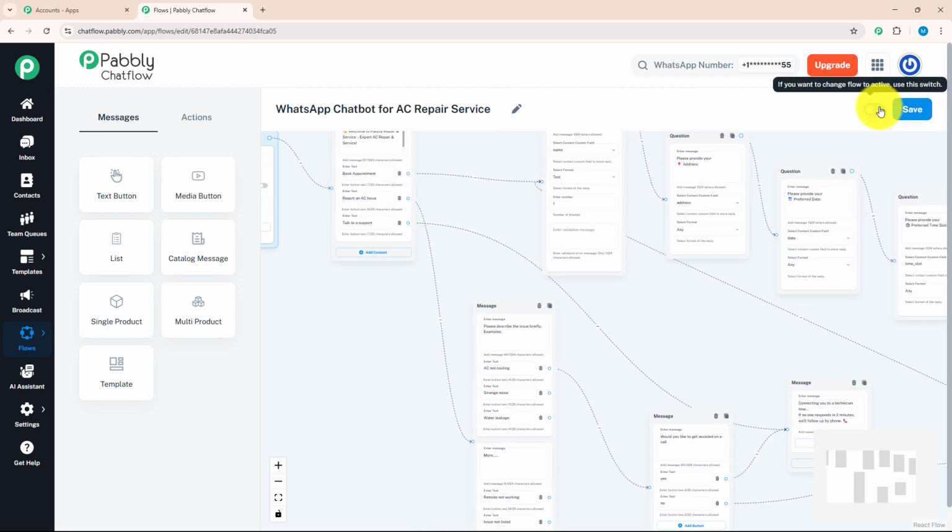After that, don't forget to turn on this button and save your file. As you can see, I got a message that flow updated successfully. That means my flow is ready to run in real time.